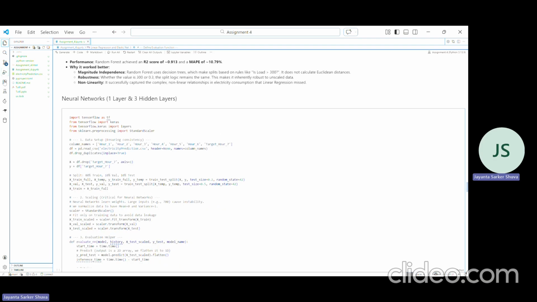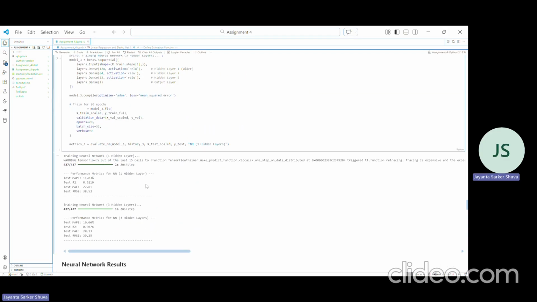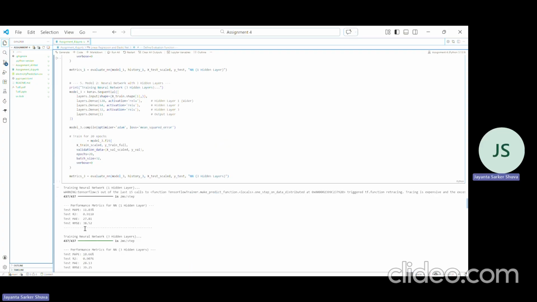Now let's do the neural network 1 layer and 3 layer analysis. If we see both of these, the 1 layer analysis is a simple one, still we have 11.03, and with the 3 layer combination we have 10.66, and this is the best among all of these algorithms. Here you can see the input layer is as it is, and in the middle layer we have used ReLU.